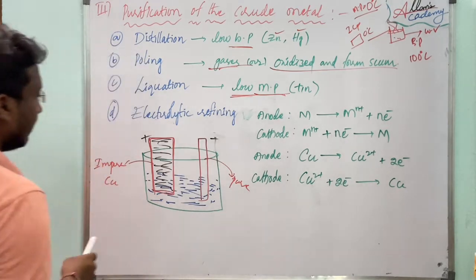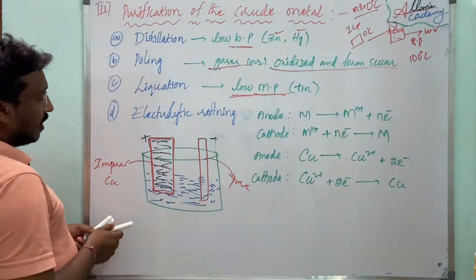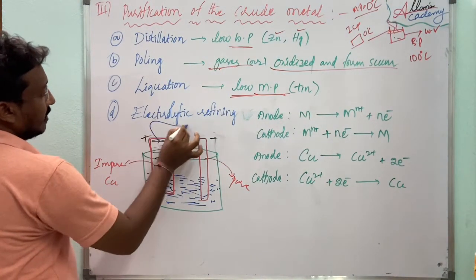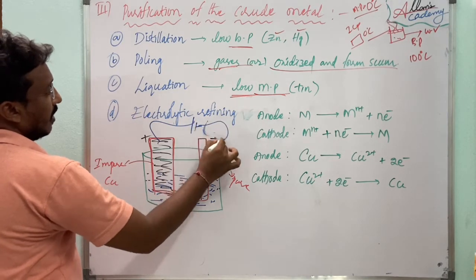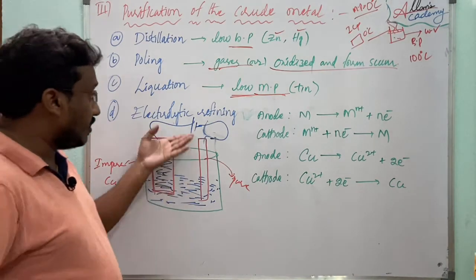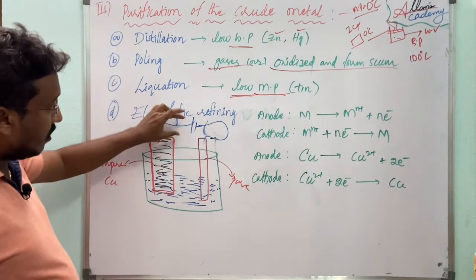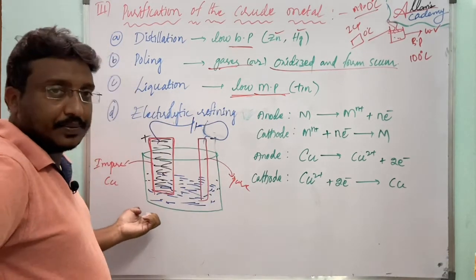Then when these are connected to a battery, and when electricity is passed, when we switch on the battery, the electricity is passed through the solution.